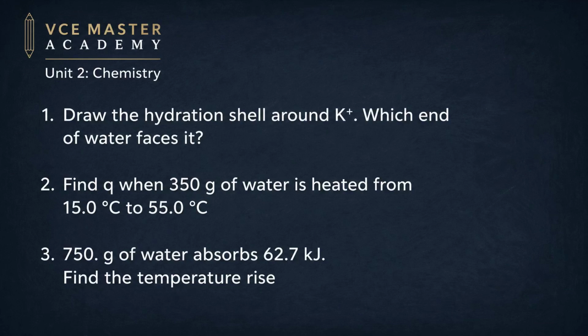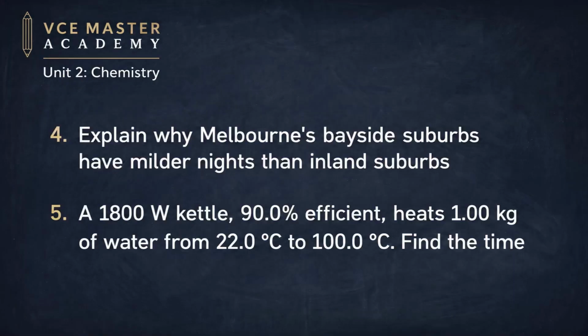1. A hydration shell around a potassium ion. Think about the charge first. 2. A basic Q calculation. 3. Backwards like example 2. Watch the kilojoules. 4. A written explanation. Use the words specific heat capacity and hydrogen bonding. 5. The full kettle method. 3 steps. You know them now.